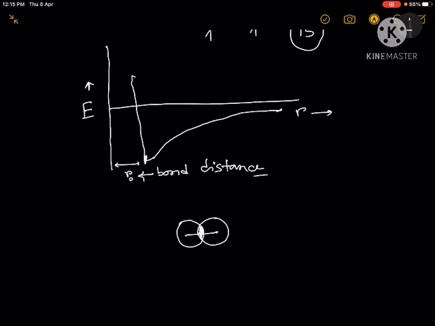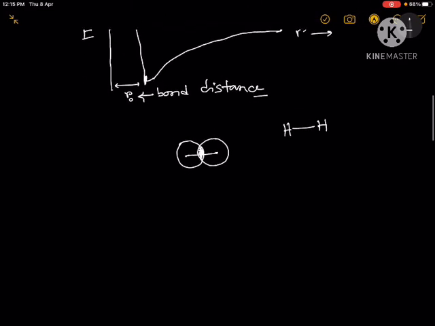If we increase the distance, the bond will be broken, and if we push the atoms closer, the energy of the system will also increase. So this is the ideal distance and this is called the bond distance, and we represent it by this line structure. We call it a chemical bond, but it is nothing but the region where two 1s orbitals of the hydrogen atoms overlap. Now this is the simple case, two hydrogen atoms.